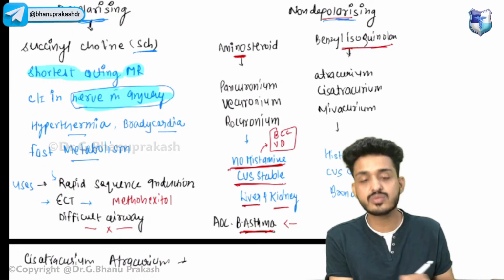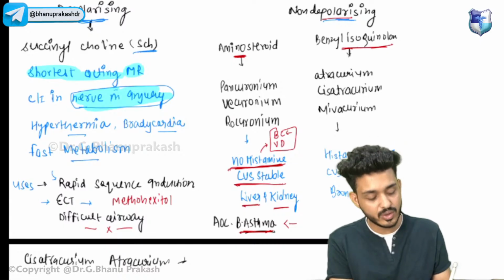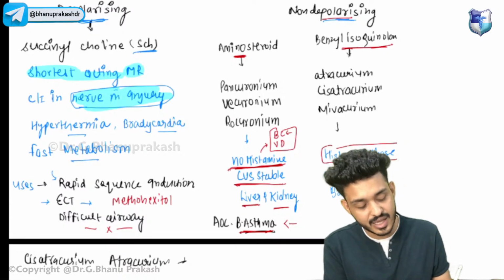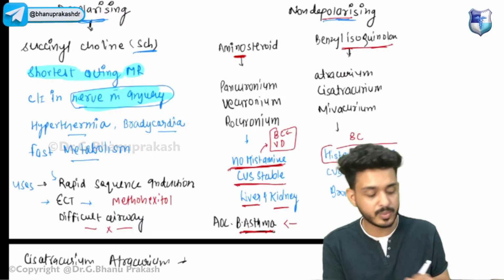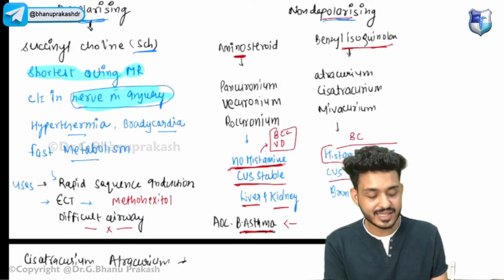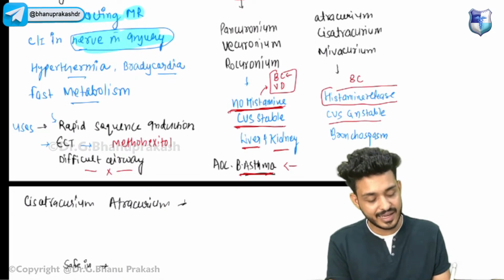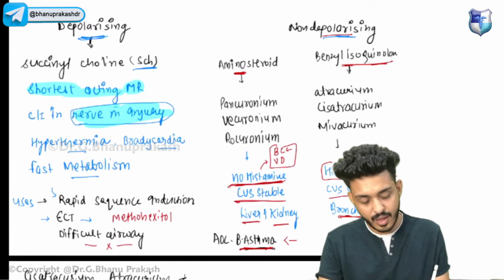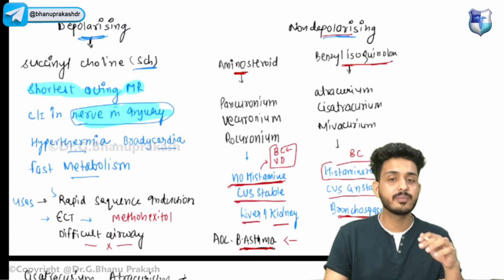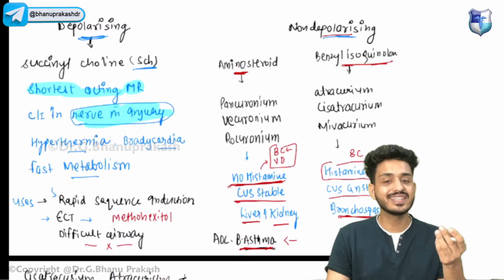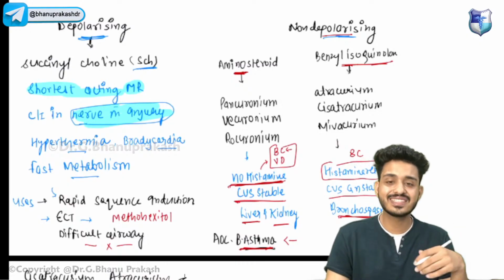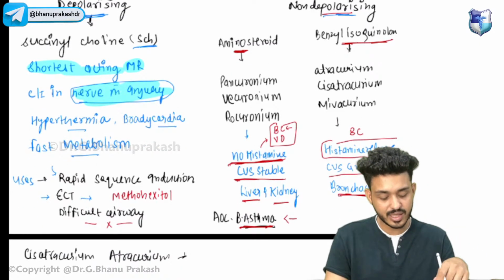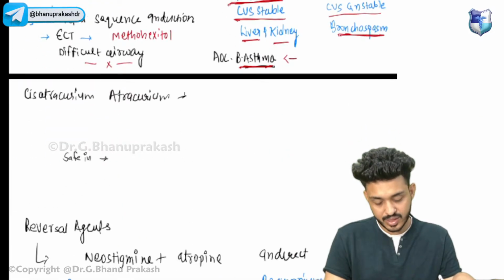We cannot use benzylisoquinolines because they are histamine releasers, and I have told you histamine will cause what? Bronchoconstriction. Second thing, they are CVS unstable and they can cause bronchospasm. Two things you have to remember. Aminosteroids, just remember no, that means they will not be releasing histamine. No histamine means CVS stable, and they can be used in other things also.